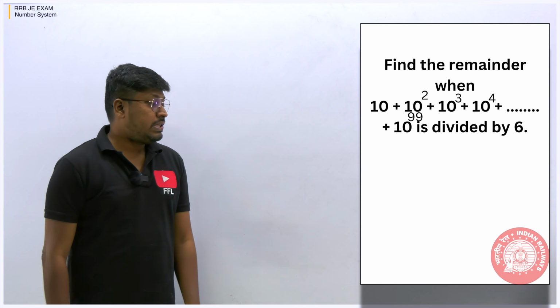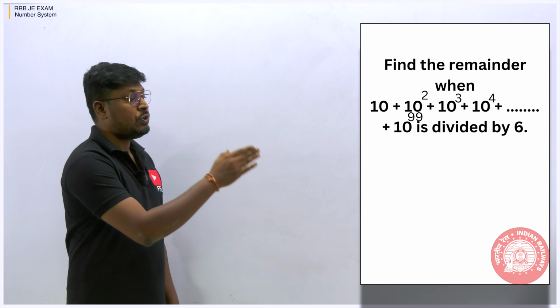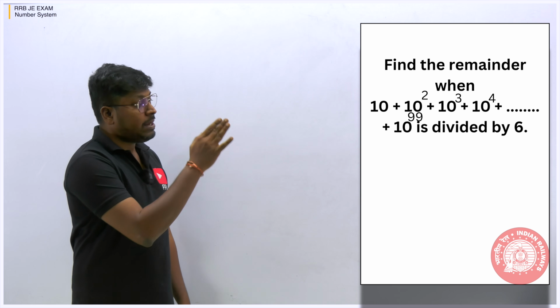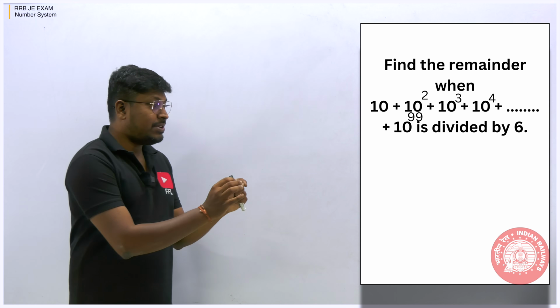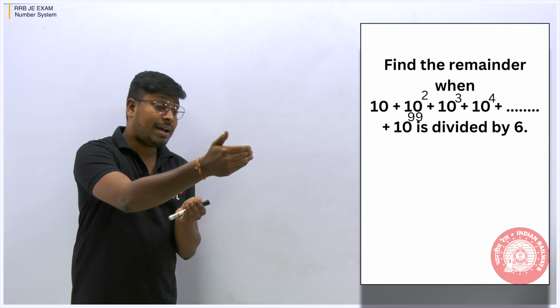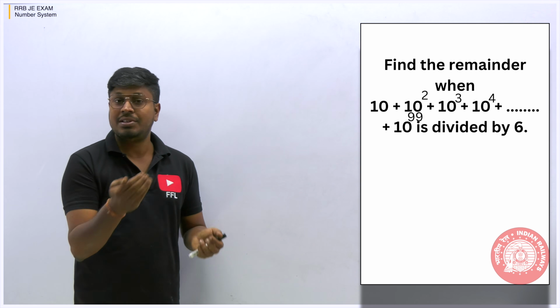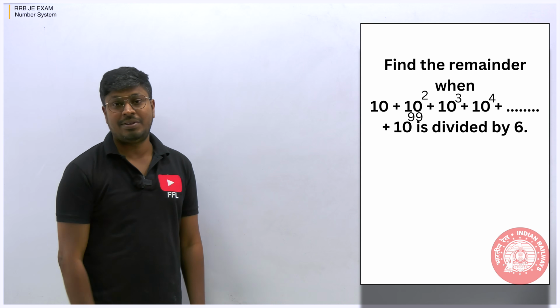Second question. Find the remainder. 10 plus 10 square plus 10 cube plus 10 power 4 up to 10 power 99 is divided by 6. So just see here friends, our target is to find the remainder. Just now I have told you, if they are asking for a remainder, using a shortcut is not possible. But by using a small technique, you can easily solve this question.